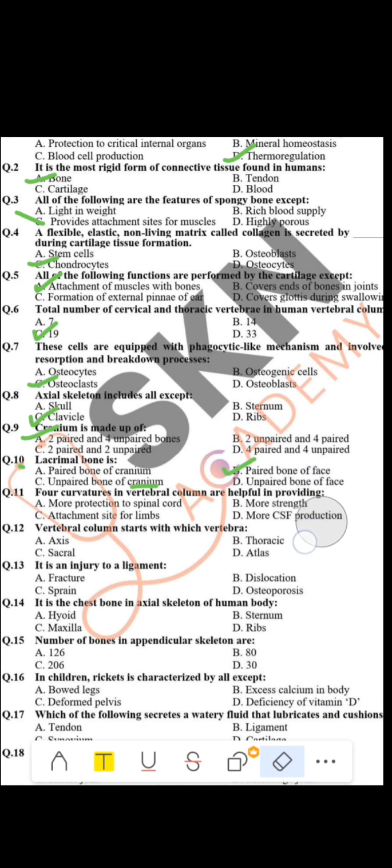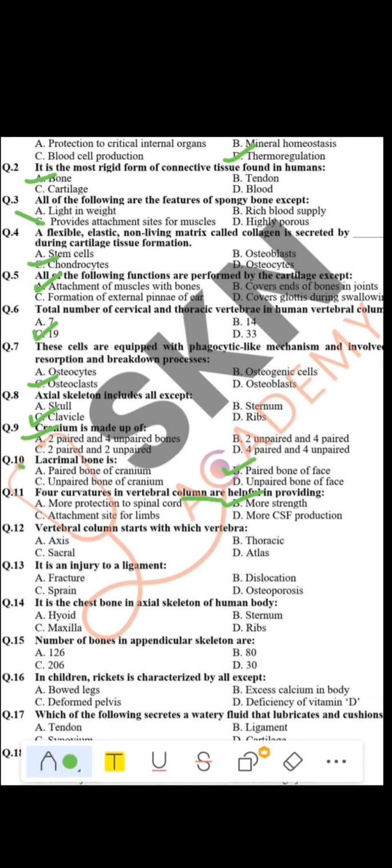Okay. And after that, we have another question, which is question number 11. Four curvatures in the vertebral column are helpful in providing what? The 4 curvatures that we have in the vertebral column, what do they help with? They provide more strength. They are important for providing strength.